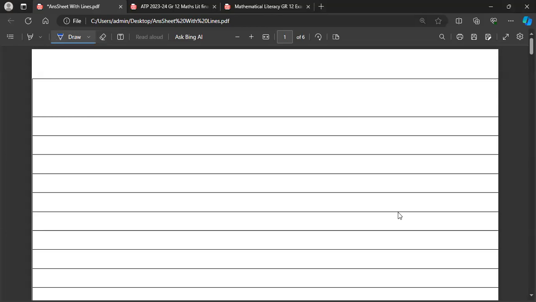Look at expectations in Maths Literacy paper 2.